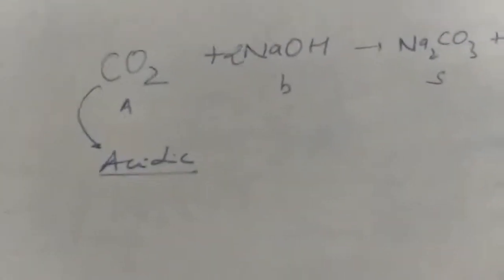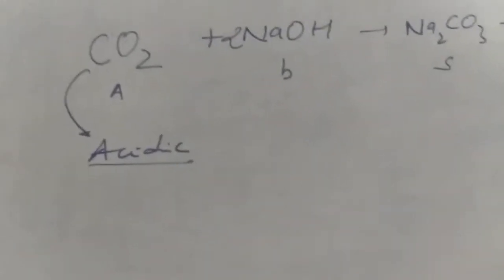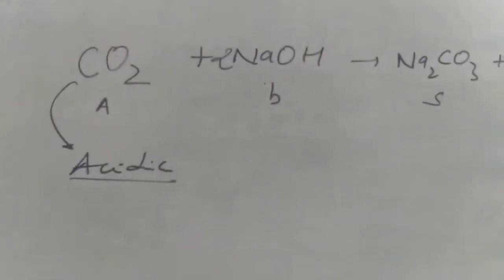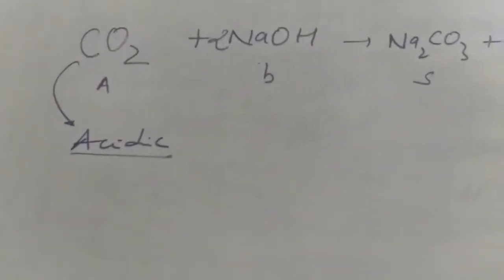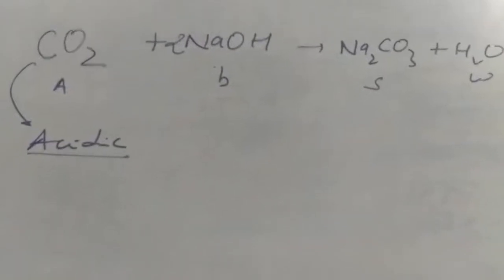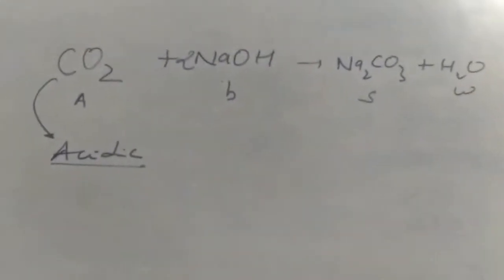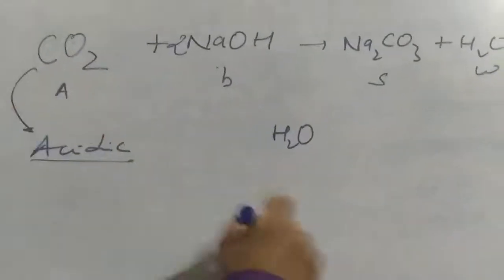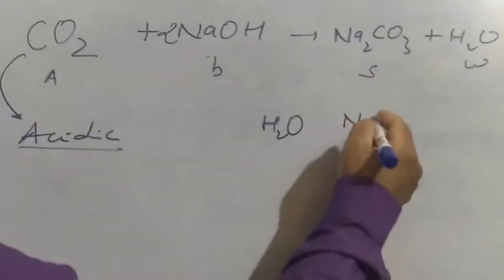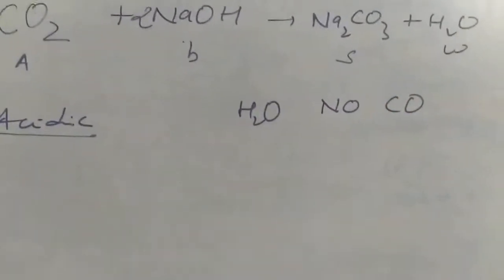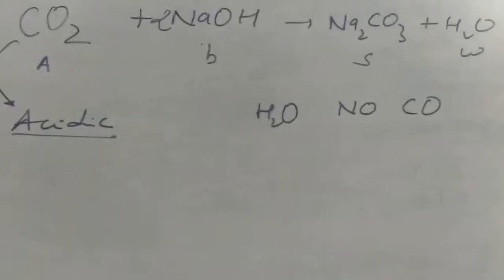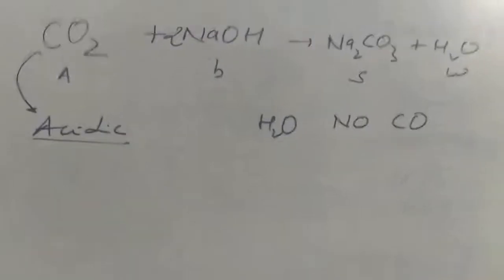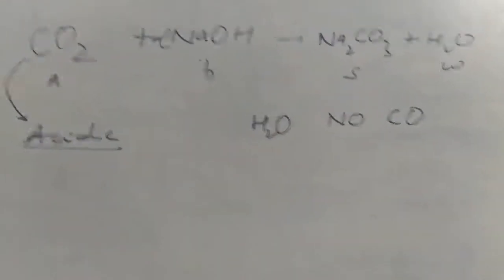Recently I told you that oxides of the metals are basic in nature, while at the same time the oxides of the non-metals, they are acidic in nature. There is no case of any amphoteric, okay? There are some non-metal oxides which are neutral. For example, H2O is neutral, okay, hydrogen is a non-metal. NO is neutral, carbon monoxide is neutral. These are some neutral oxides. So metal oxides are basic in nature, non-metal oxides, they are acidic in nature.